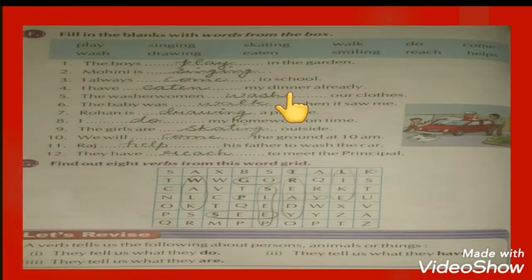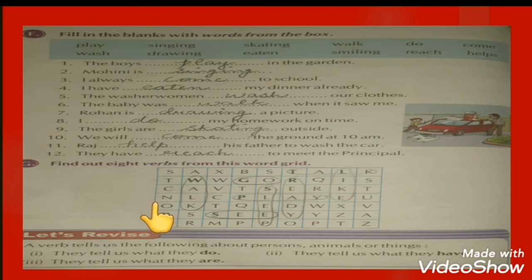Now students, fill in the blanks with the words from the box. Here the box is given in which some words are given. So we have to fill according to the sentences. The boys dash in the garden. So we use play. Mohini is singing. I always come to school. I have eaten my dinner. So these are the words which we have to fill according to the sentences.